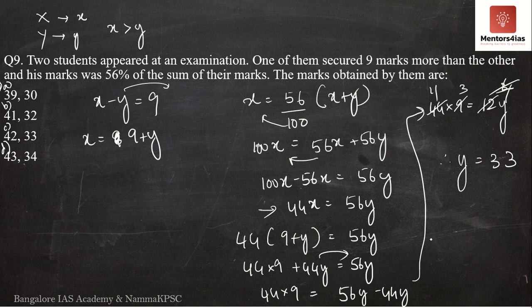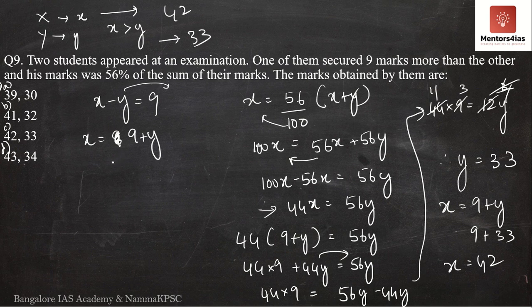Y scores 33 marks. What is x? X is 9 plus y. Therefore, it is 9 plus 33, x is equal to 42 marks. Meaning, x scores 42 marks, y scores 33 marks. Then the correct option is option C. The correct answer is 42 marks and 33 marks respectively.